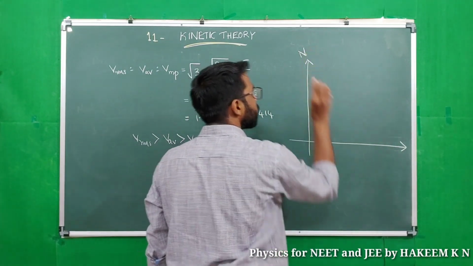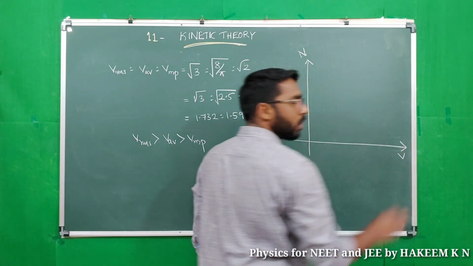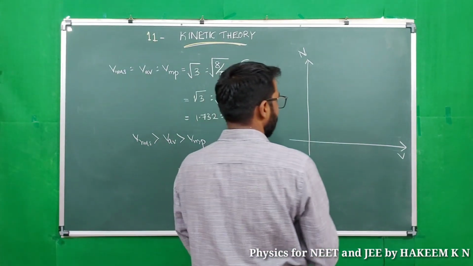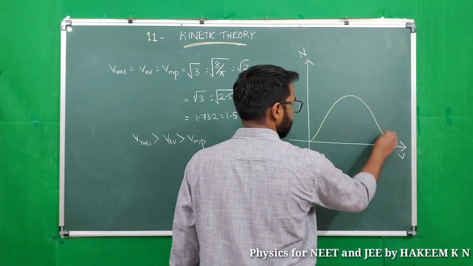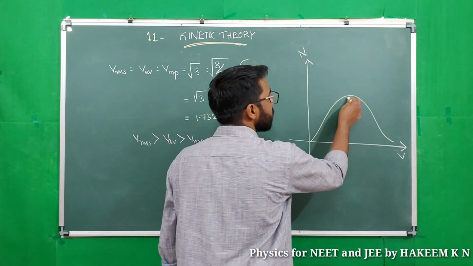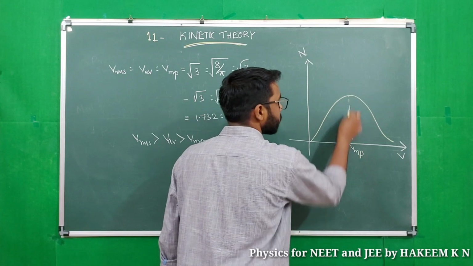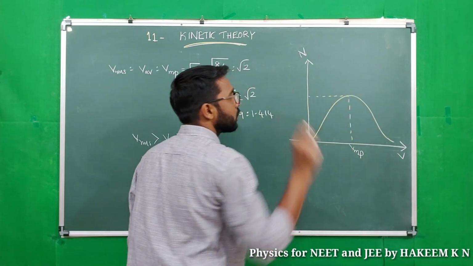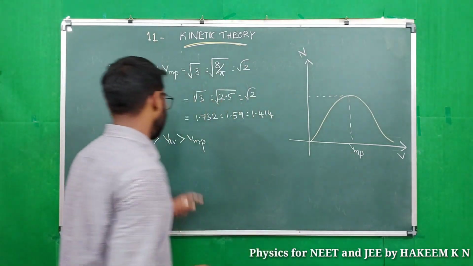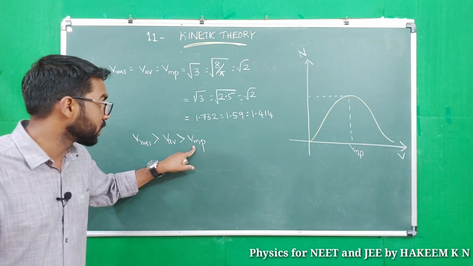Number of molecules on the y-axis and velocity on the x-axis, then the graph looks like this. The maximum number of molecules possess speed Vmp. Then Vmp is the lowest of the 3, the smallest of the 3.